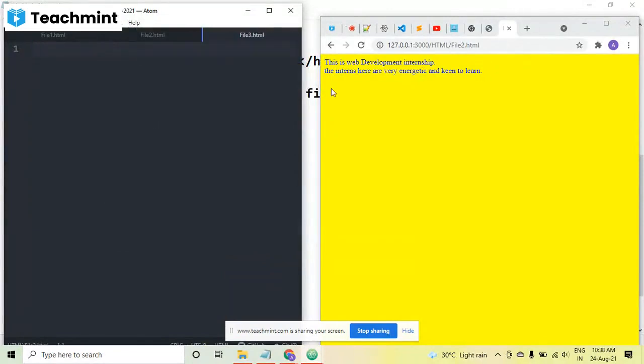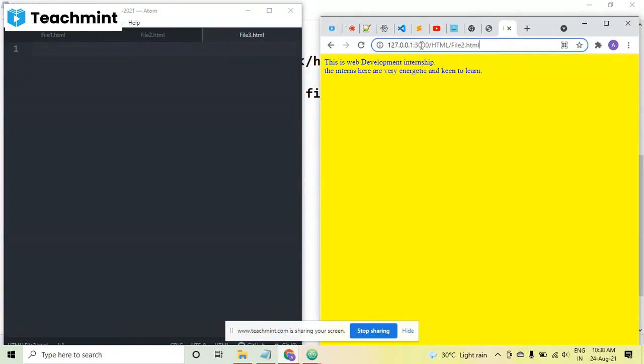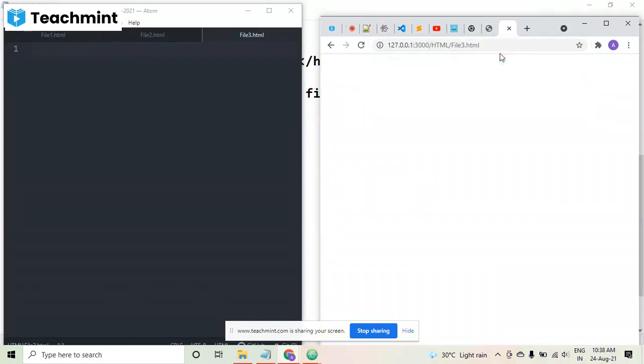Now, you can see this is not file 3. I can change this address from here also. This is known as the address bar. Here we type the URL. URL stands for Uniform Resource Locator. A Uniform Resource Locator is basically an address which locates some particular page. So here we are just changing it. You can see file2.html is written. I am just changing it to 3. I press enter. This file is empty right now, so nothing is coming.